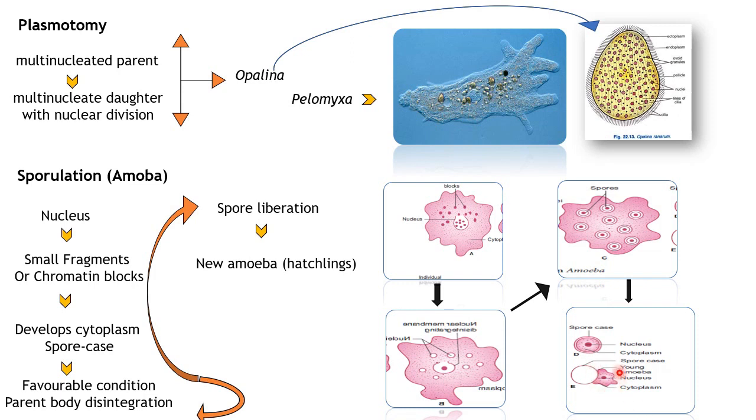So these small ones, we call them hatchlings. All these things that come out of the parent body right after the disintegration are called hatchlings, and the spore case also just disintegrates and new amoeboid cells will come out of it. So now you know what is sporulation. Now let's see what is budding.